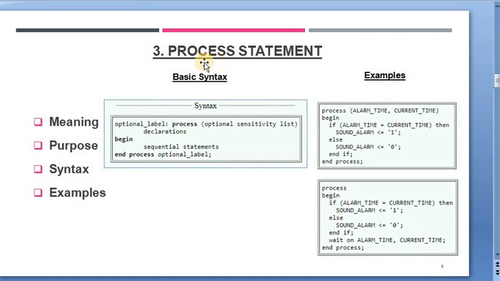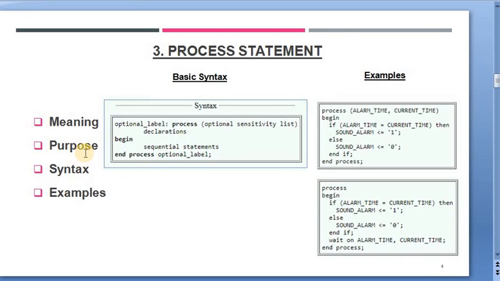Again, the very basic question, what is the meaning of process statement? Now the definition says that the process is the key structure in behavioral VHDL modeling. What it means? It means that it is the only means by which the executable functionality of a component is defined. Now with this, it must be noted that the code inside the process statement is executed sequentially. So what is its purpose?